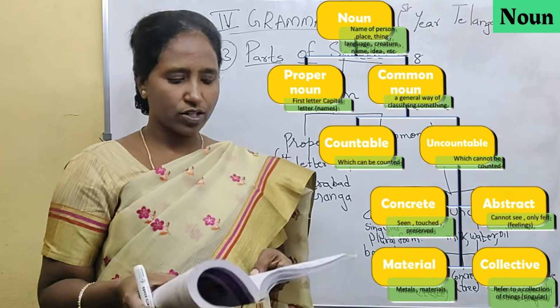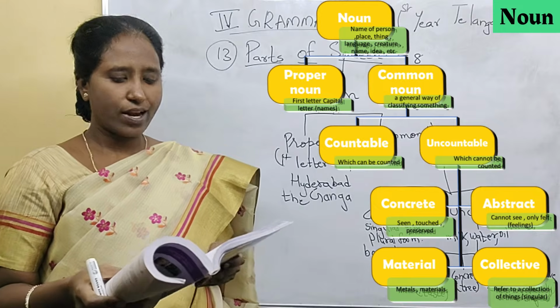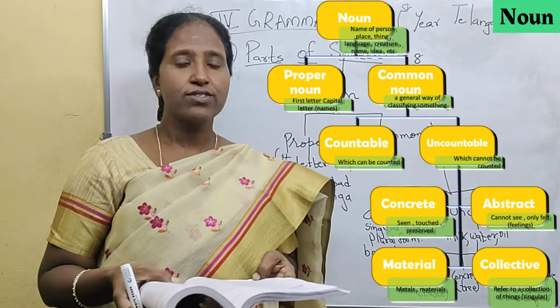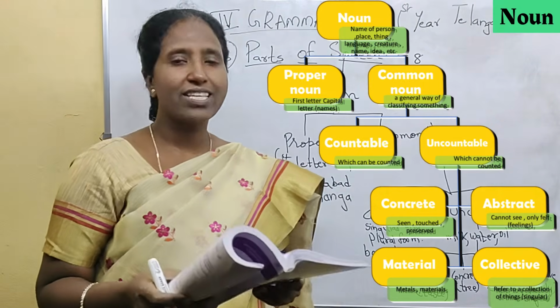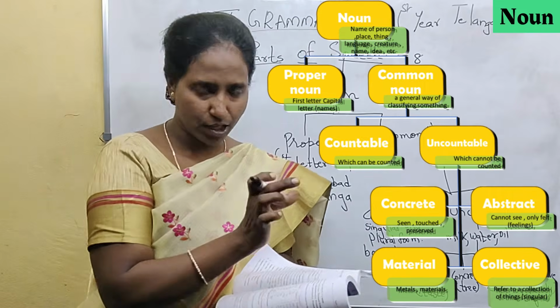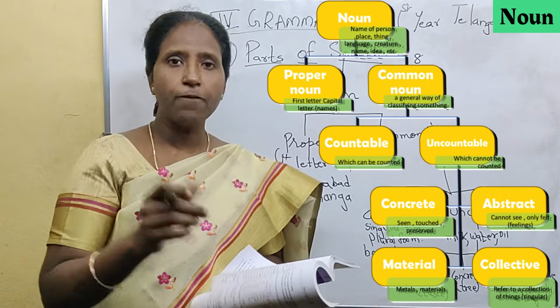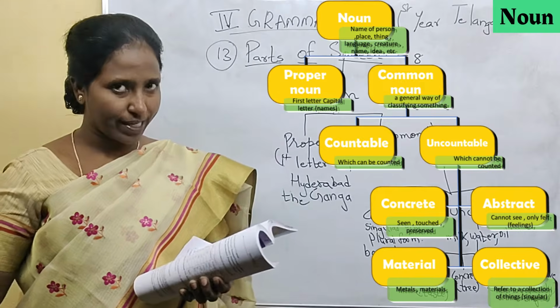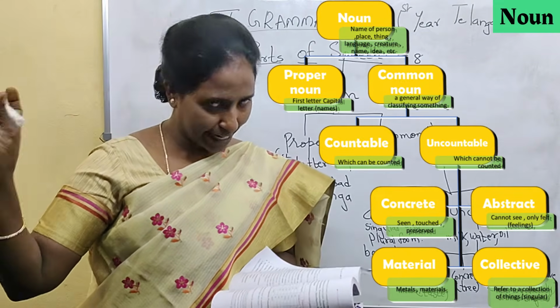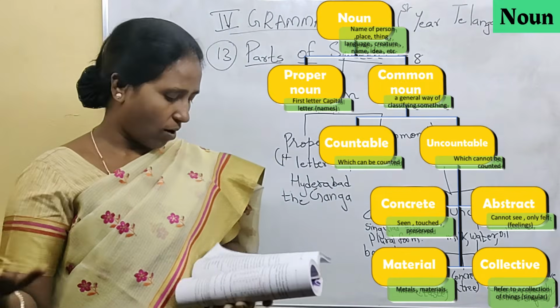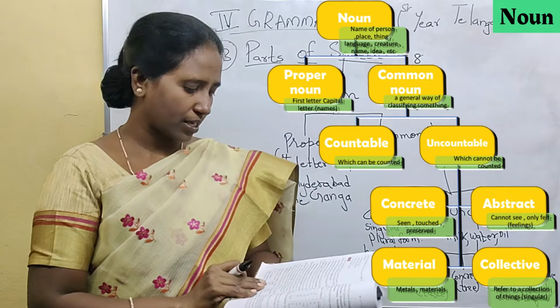A noun can function as a subject, an object, or a complement. So these are the functions of a noun. Subject means it can come at the beginning of the sentence as the doer. Object means what is being done. It can come at the end of the sentence, or as a complement. You can see the examples here.